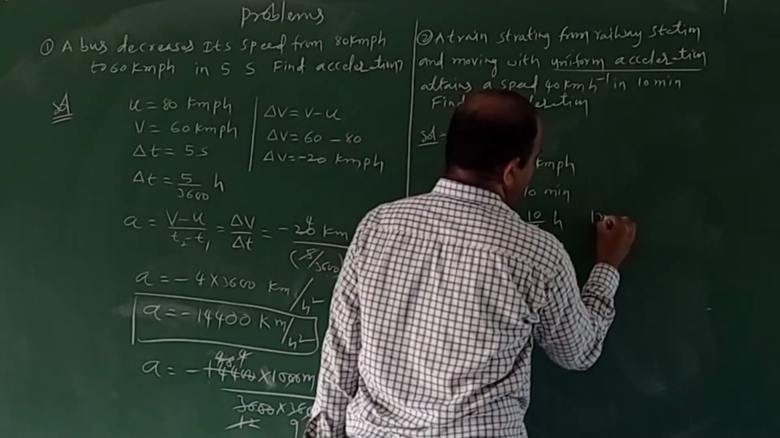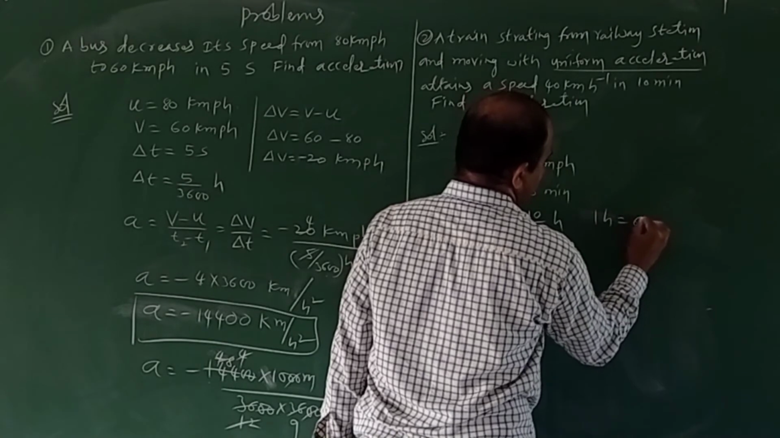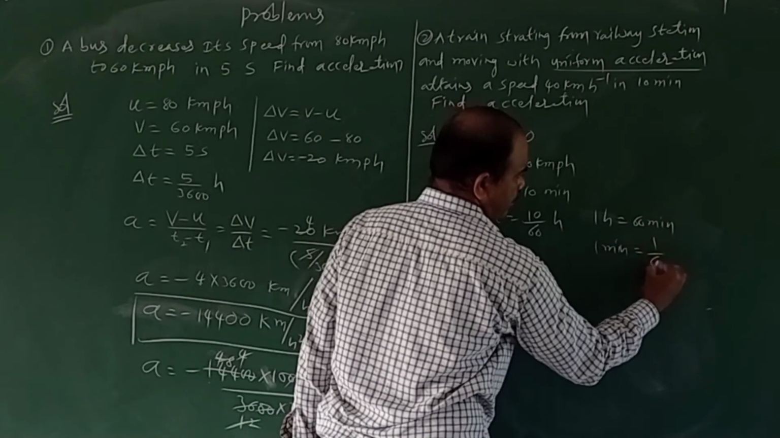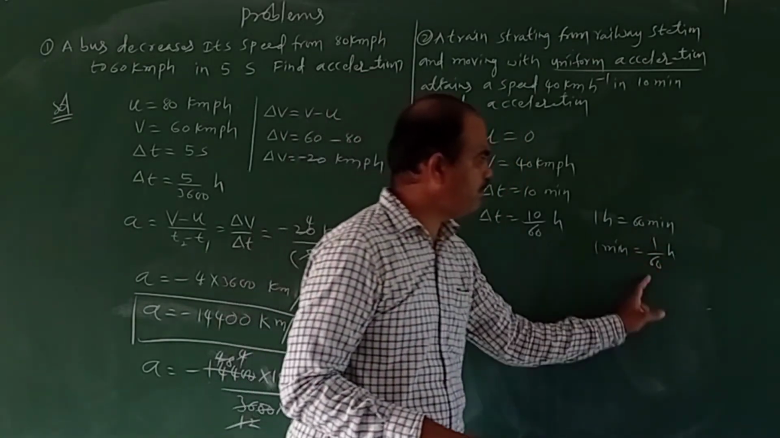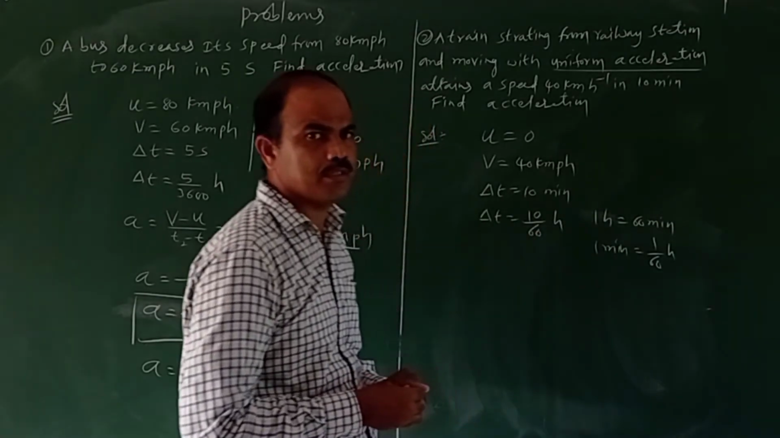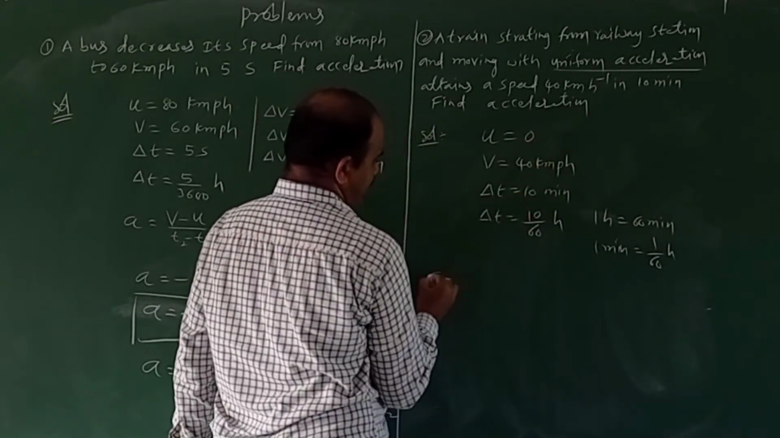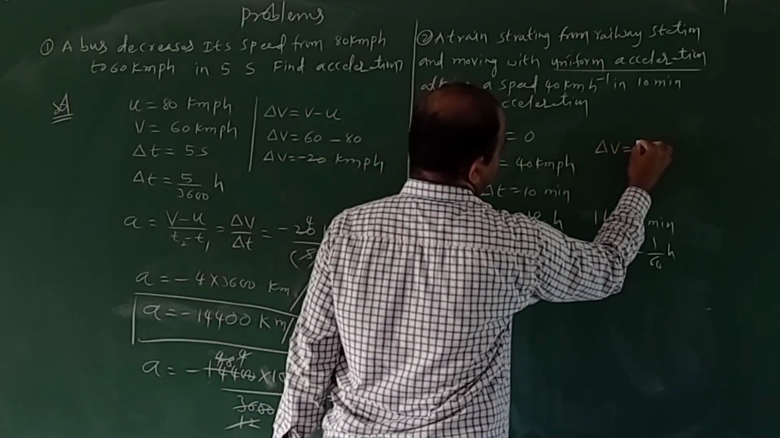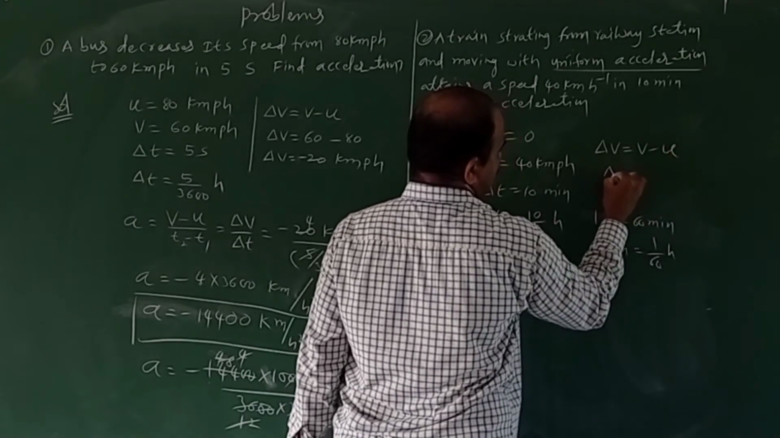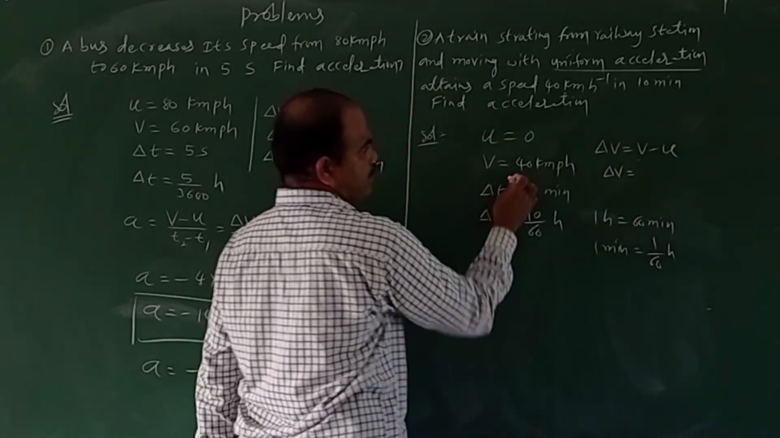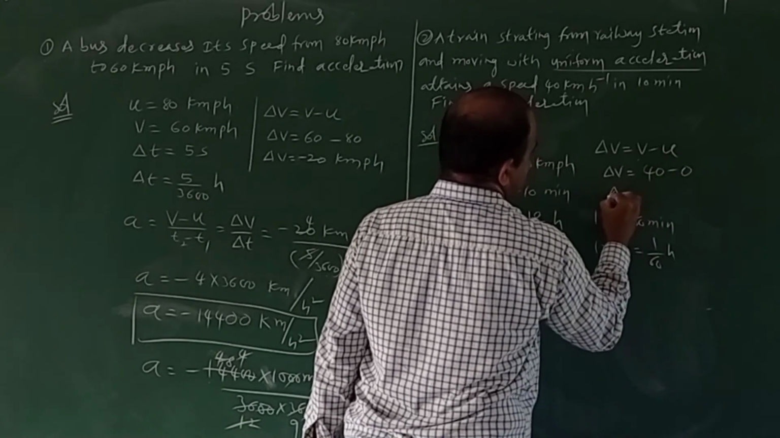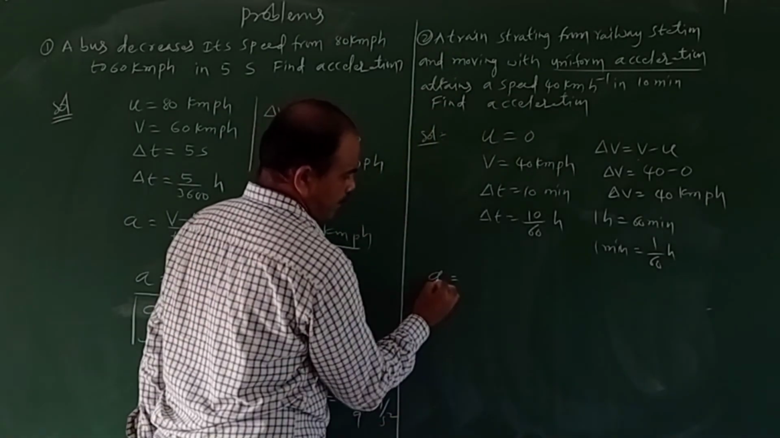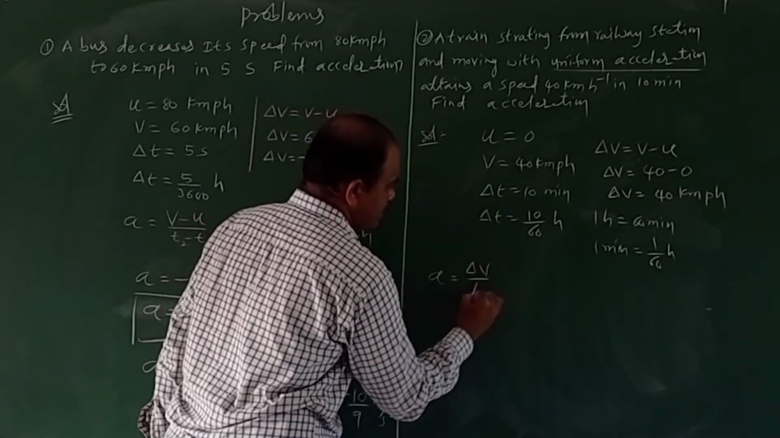So generally 1 hour equal to 60 minutes. So in the same way, 1 minute equal to how much? 1 minute equal to 1 by 60 hours. So 10 minutes is equal to 10 by 60. Now find the acceleration. The acceleration formula is what? Change in velocity. What is the change in velocity? The change in velocity is delta v, nothing but v minus u. So delta v equal to v minus u. v means how much? 40. u means 0. So the change in velocity is how much? 40 km per hour. Now acceleration is nothing but change in velocity by change in time.